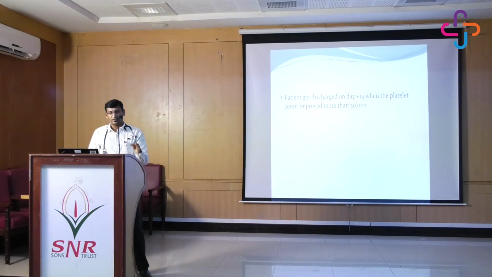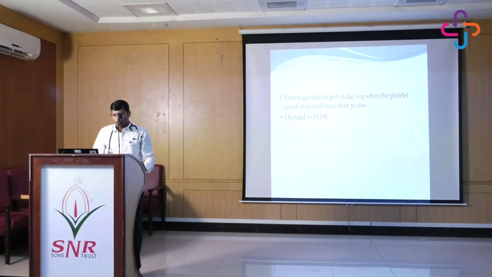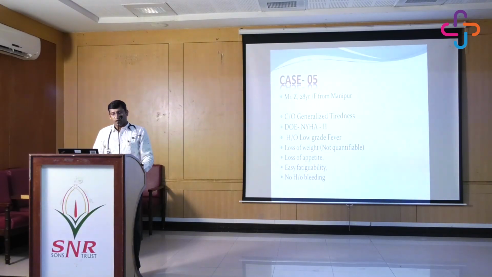Because of finances, the patient had to be discharged on day 14 when the platelet count improved to 30,000. Again, we changed to oral anticoagulation. The recommendation is that we have to continue anticoagulation as long as the patient is on chemotherapy, or as long as the cancer is active. So he has to continue for 6 months, and the patient continued the anticoagulation for the past 6 months. Chemotherapy also completed. So far the patient is doing well, and has also achieved remission.